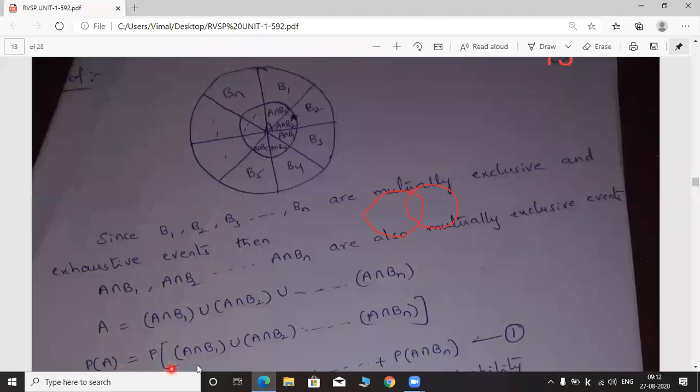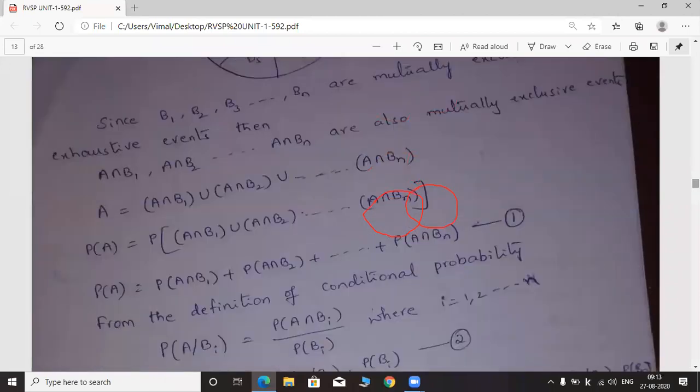Now apply probability on both sides. Probability of A is equal to probability of the expression on the right hand side. In case of union, you have to add the terms after applying the probability. So the right hand side expression becomes P of A intersection B1 plus P of A intersection B2 plus so on up to P of A intersection Bn. Let this be equation number 1. After applying probability, this union becomes plus.